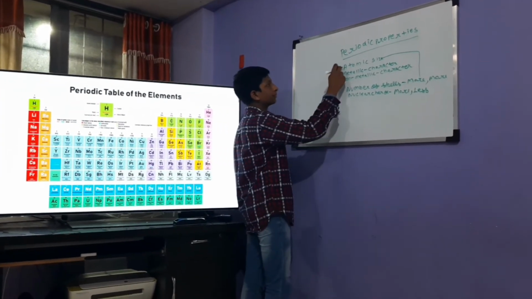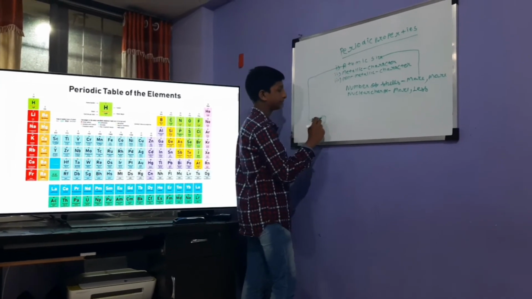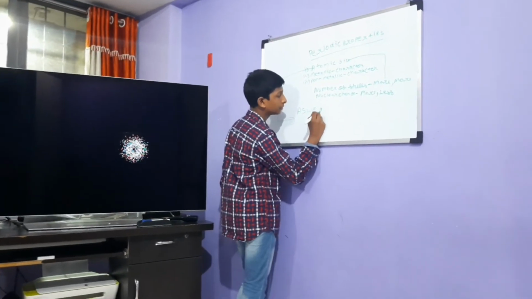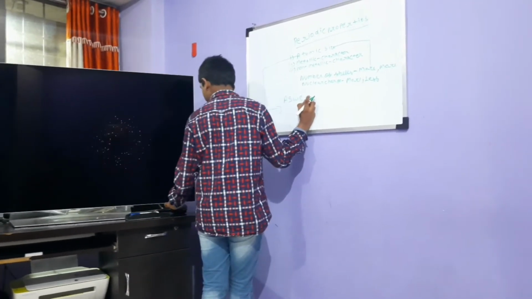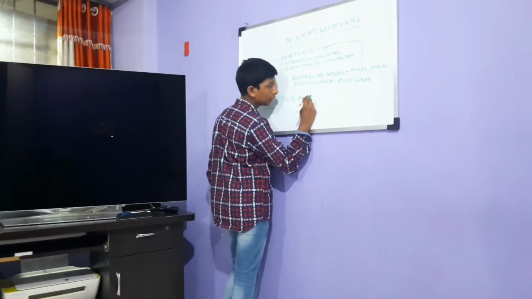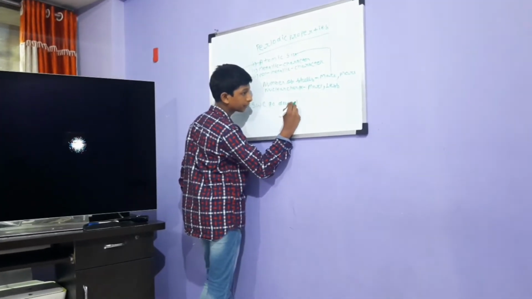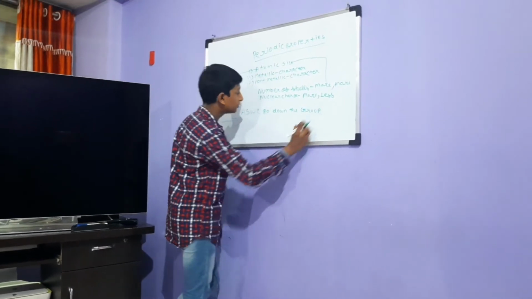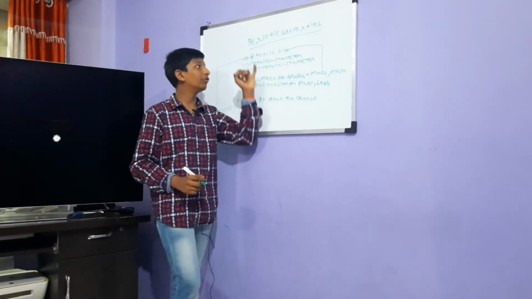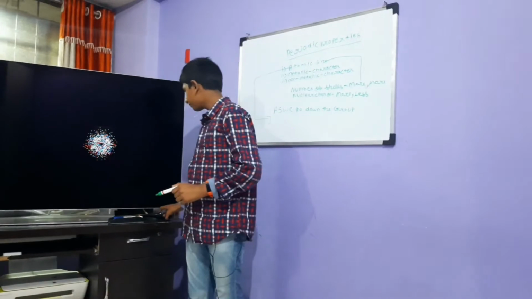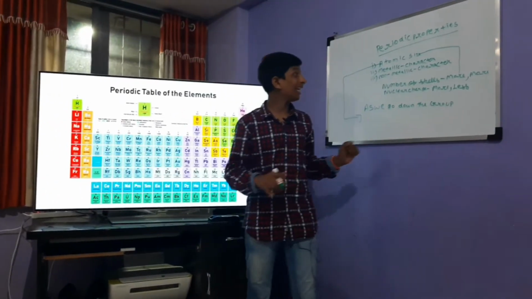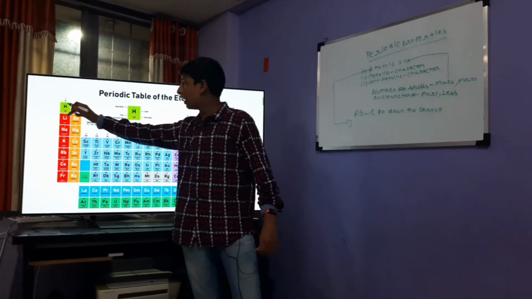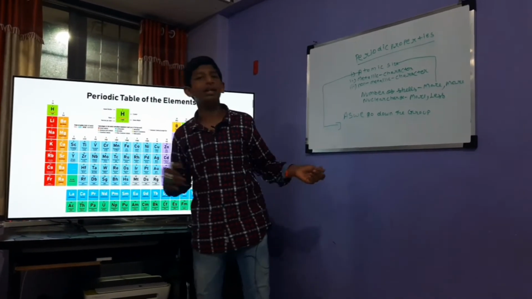Now, the variations. As we go down the group, what do you think will happen to the atomic size? As we go down the group, the number of shells is increasing. From hydrogen it's 1 shell, lithium it's 2 shells, and so on.